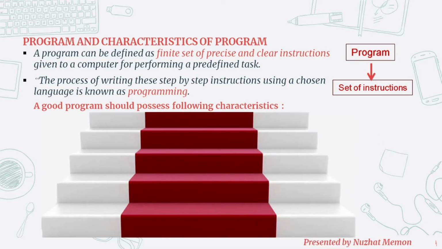Here we will see the 5 characteristics of a good program. First one, a program must end after a finite number of steps. It means that your program must stop after a finite number of instructions are executed. Second one, the instructions of a program must be precisely defined. They should not have multiple meanings.